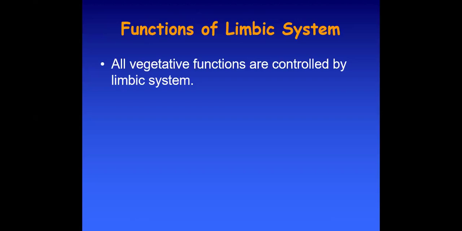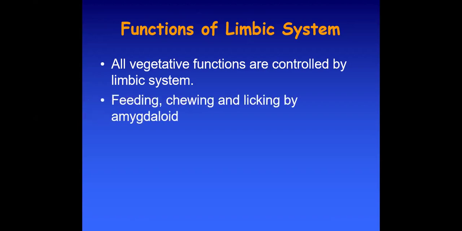Function of the limbic system. All vegetative functions are controlled by the limbic system. What do we mean by vegetative function? All those functions which are not under our control, which are involuntary, which are also known as visceral functions, like hunger, like appetite, like sleep, the awakening, the anger, punishment, emotion. All these are vegetative functions.